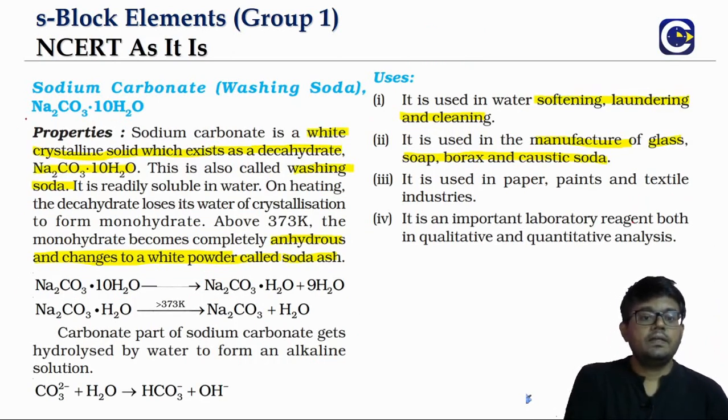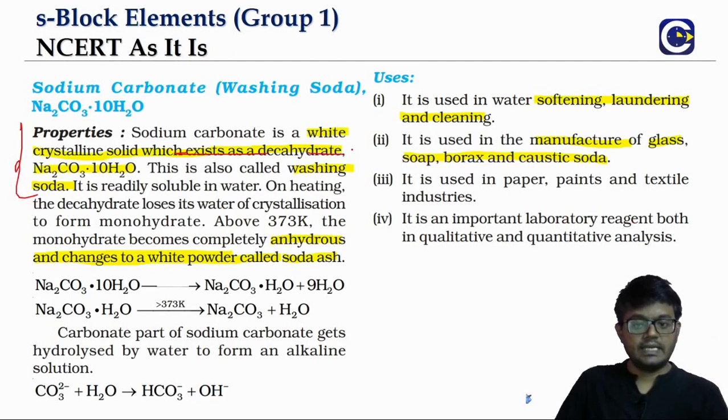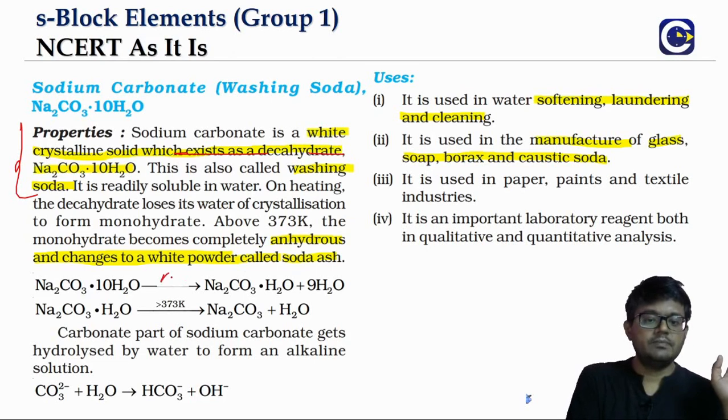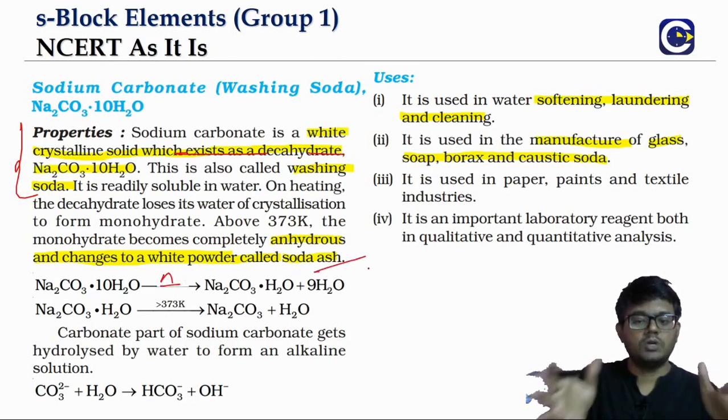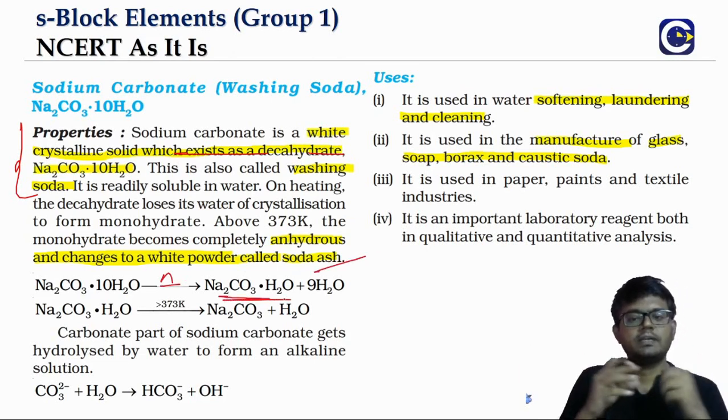The white crystal form of sodium carbonate exists as a decahydrate, with 10 water molecules. That's what we call washing soda. Of course it is soluble in water. When we heat it, it will lose the water of crystallization. When you simply heat it, it can lose up to 9 water molecules, leaving just one. It will exist as a monohydrate.